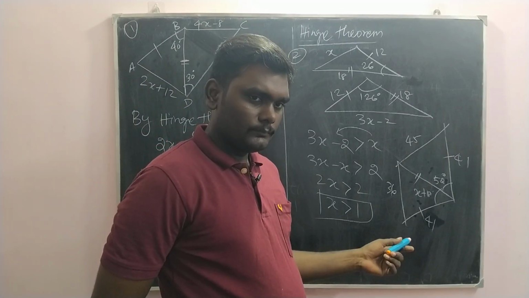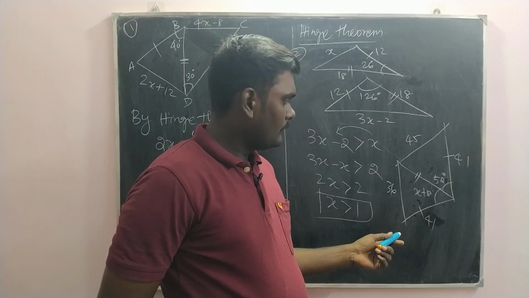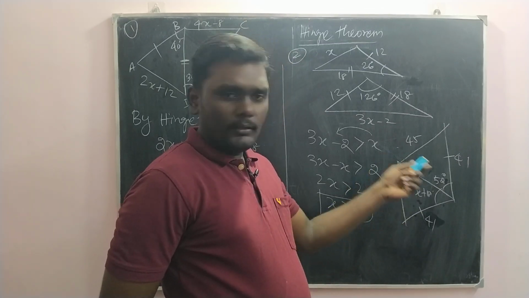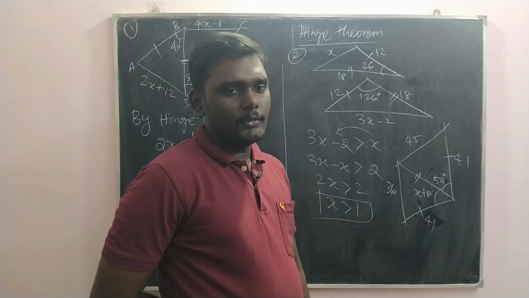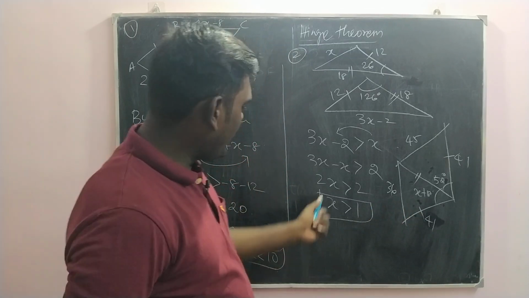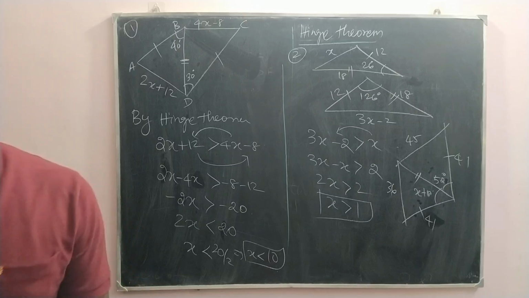45 is greater, of course. So the angle opposite to 45 is greater than the angle opposite to 36. Simplify and find a condition like this. Come on, do it fast and say the answer.